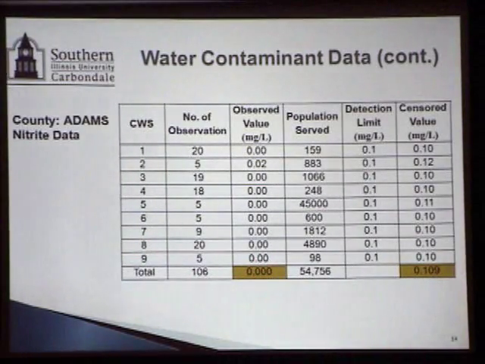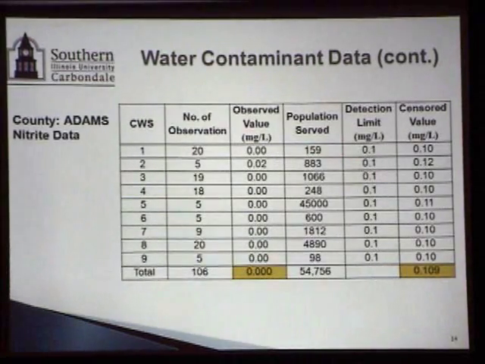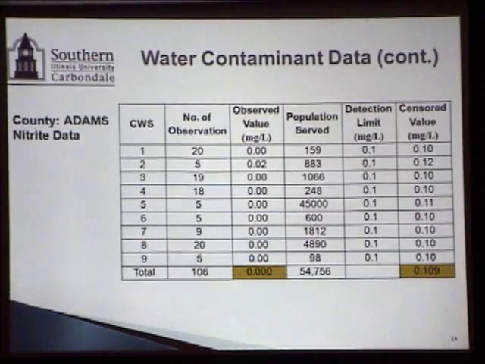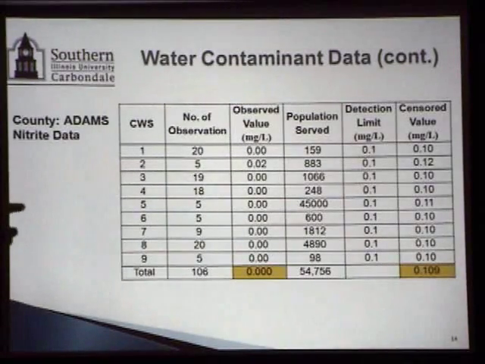So what we did is we had 2 different sets of data. One is the observed value, and the other one is the censored value. For the censored value, if the detection limit is 0.1, we assume the concentration is right below 0.1, so we are going with 0.1. And that's how our censored values are.